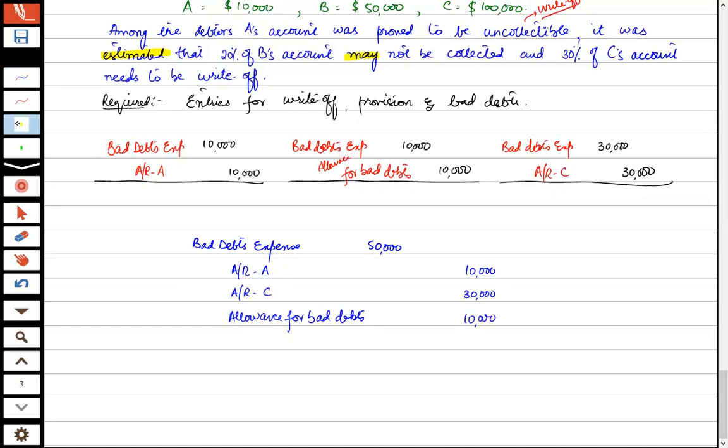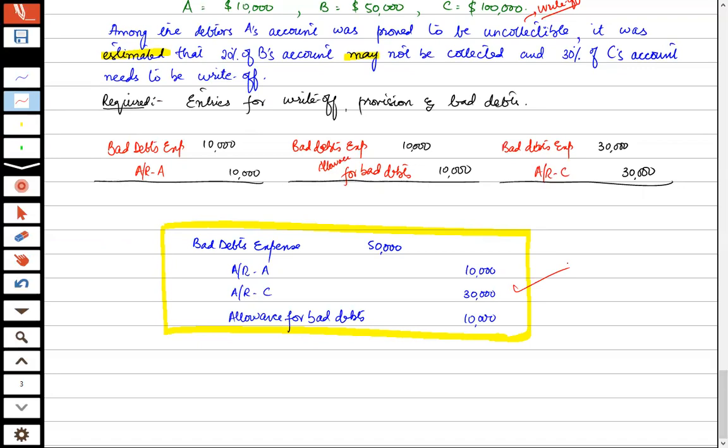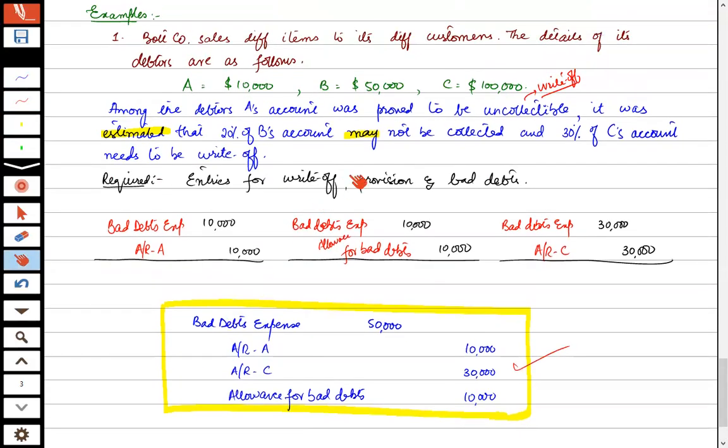Now see whether the debits and credits are equal or not. If they are equal, then the entry is correct. So this is a way of mixing the entries in one account to make a compound entry. Got the idea of the bad debts, how it is calculated, how the entries are passed.